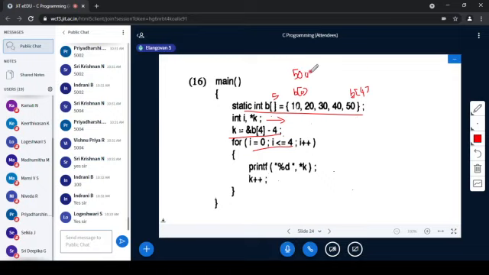Always you have to go with some example so that you will not make any mistake. This is 5000, 5002, 5004. This is all integer, right? 2, 4, 6 and 8, and here this is 5008. Now the address of b of 4 minus 4. The address of b of 4 is 5008. Minus 4 means what will you get?